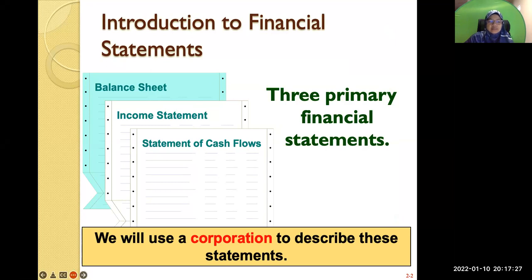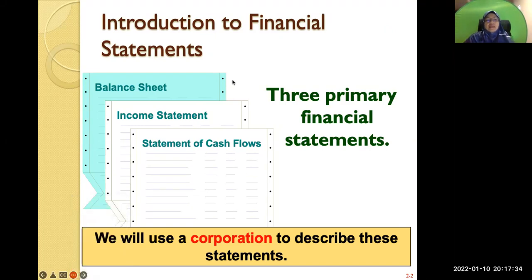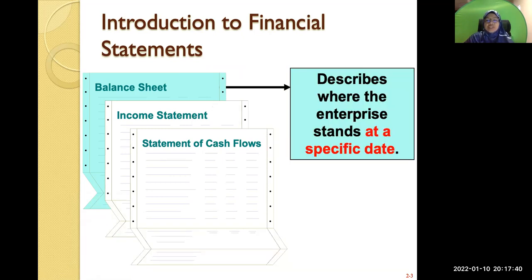Can you write it down? Statement of financial position. The second statement is what we call the income statement. Before that, the balance sheet describes the enterprise at a specific date. So when I say balance sheet, it means the balance sheet as at 31st of December, or the balance sheet as at 30th of June, for example.